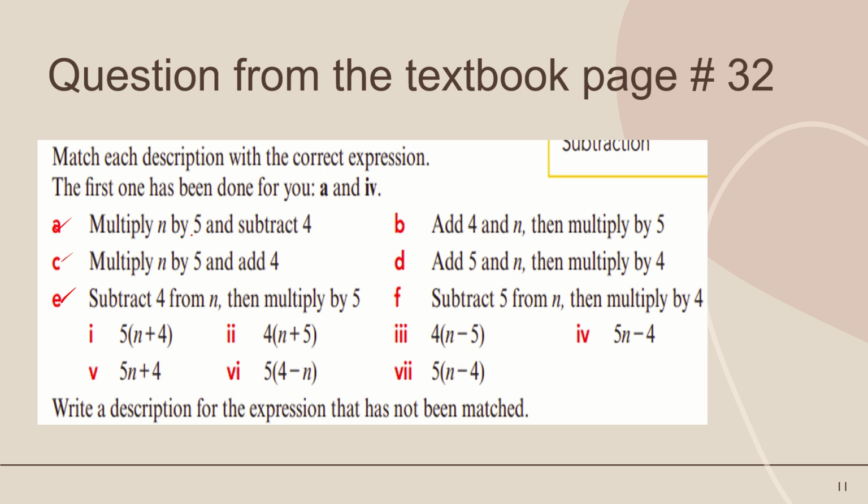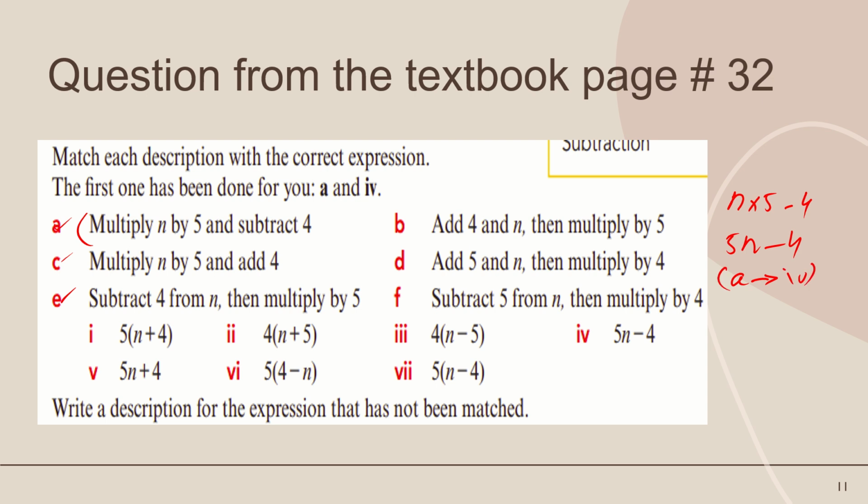For example, multiply n by 5 and subtract 4. So we write 5n minus 4. What is the correct option? The fourth one, this one. So question A will match with the fourth part.